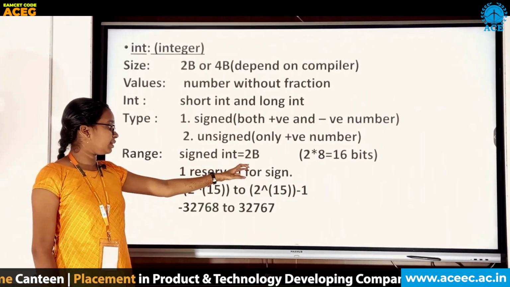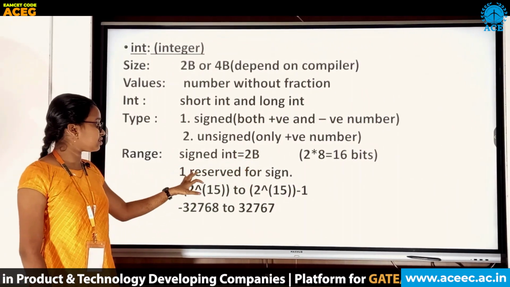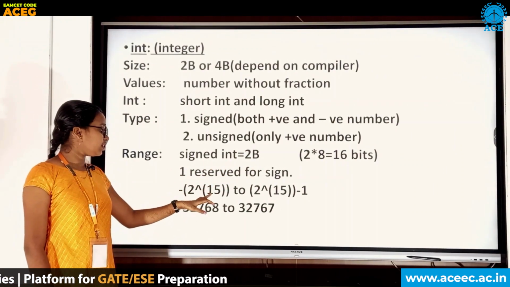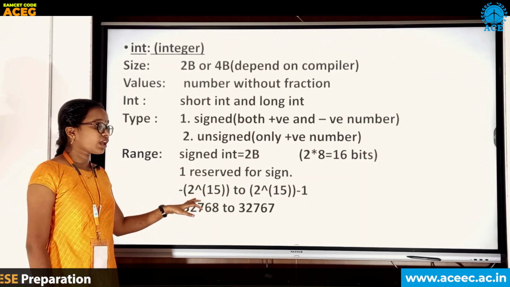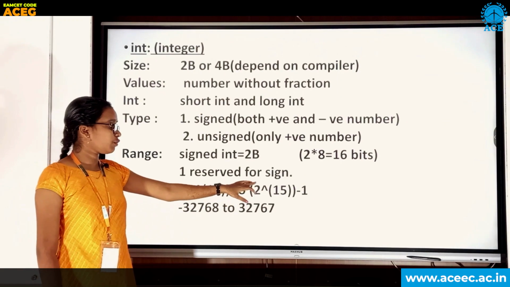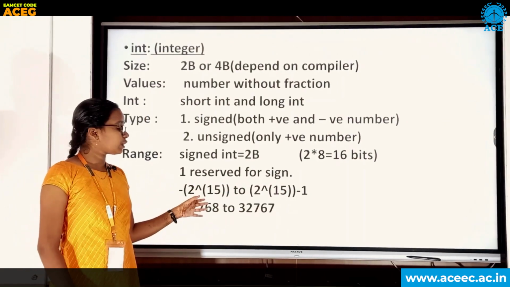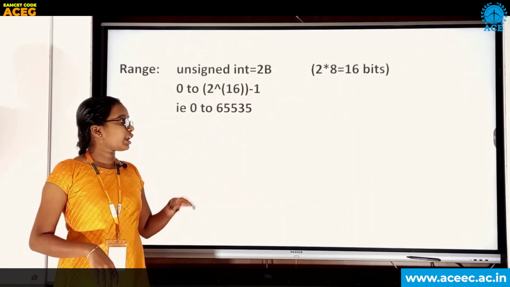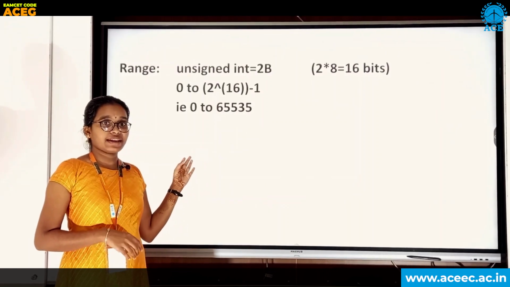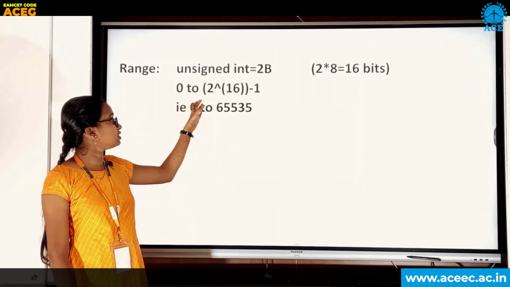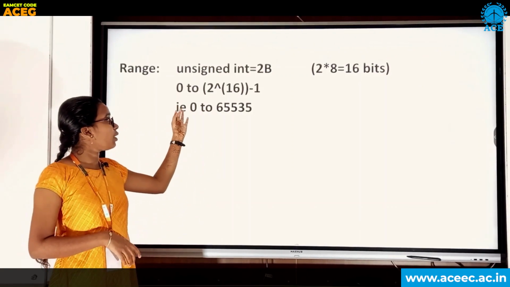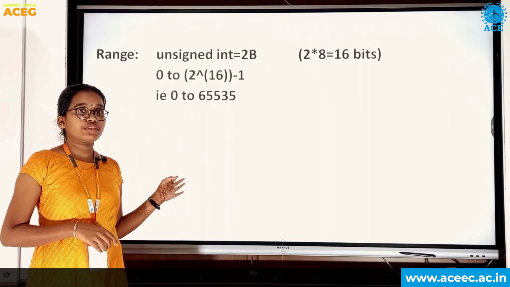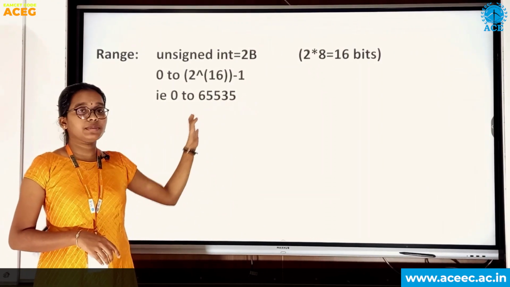Now let's see how to calculate the range for sign. Here integer has 2 bytes, and that means 16 bits, and 1 bit is reserved for the plus or minus sign, and this is the formula how to calculate the range. The remaining bits are in the power of 2, and 2 power 15 to 2 power 15 whole minus 1. With remaining 15 bits we will calculate the range. This is the formula for calculating the range. For unsigned int, there is no reservation for the sign and it has no negative values. So this is the way to calculate the range. It starts from 0 and ends with 2 power 16 minus 1. Likewise, you can calculate the range for different data types, just the number of bits will be changed.